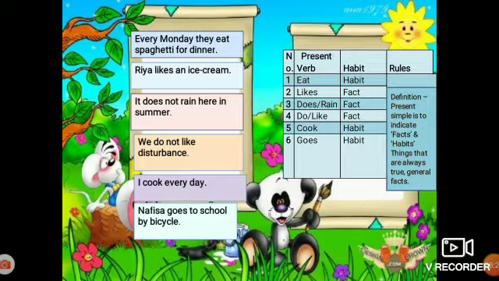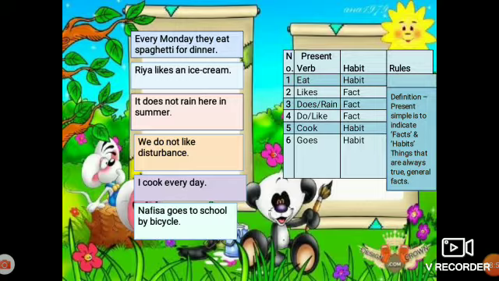Before moving to a quiz, just look at the sentence. Second sentence, Ria likes an ice cream. Okay, and look at the fifth sentence, I cook every day. What are the differences between these two sentences? Yes, there is a word s in the second sentence added to the verb.